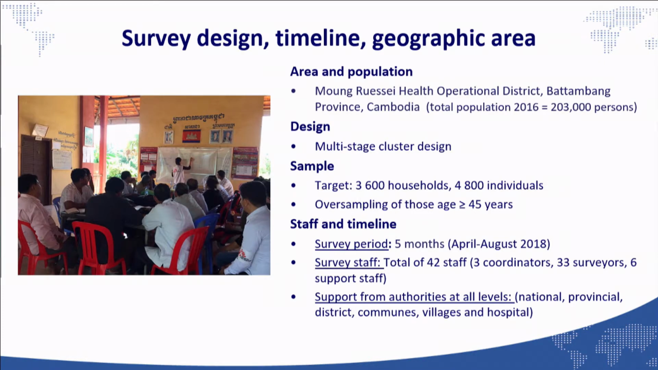The prevalence survey was conducted in the Moriseay operational district, Battambang province, with a total population of 300,000 people in 2016. The study was a multi-stage cluster design with a sample size of 3,600 households and 4,800 individuals. We also oversampled those aged 45 years and older. The study was conducted over 5 months, from April to August, and we got a lot of good support and cooperation from the local authorities, from the national level down to the community level.